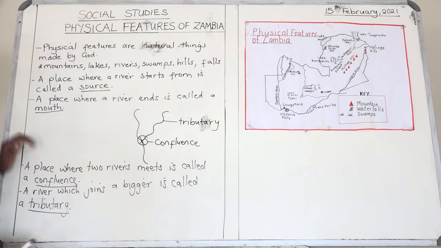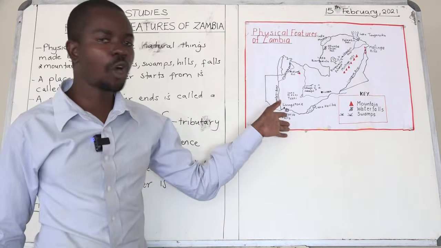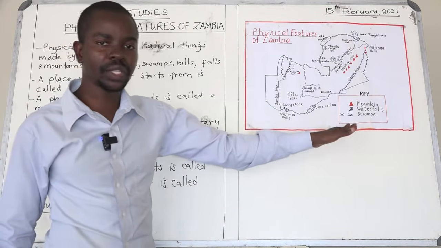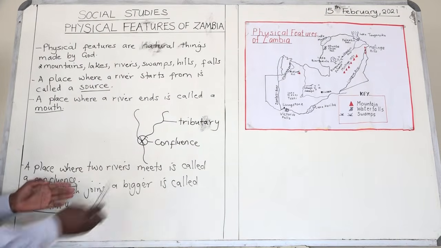And then I said a place where a river ends is called a mouth. For example, the mouth for the Zambezi River is the Indian Ocean.